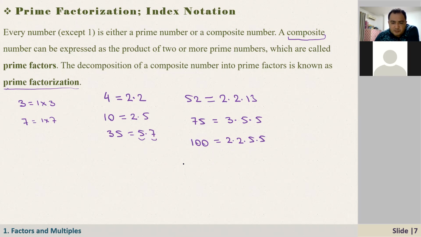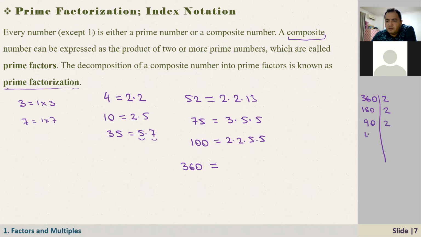Now, sometimes some numbers may be a bit long. For example, can you tell me one more thing? How about the prime factorization of 360? How do we do that? Usually we do it like this, right? 360, and maybe I should write it here, and start dividing by the smallest prime number possible. If you divide by 2, here we have 180. Divide by 2, here we have 90.